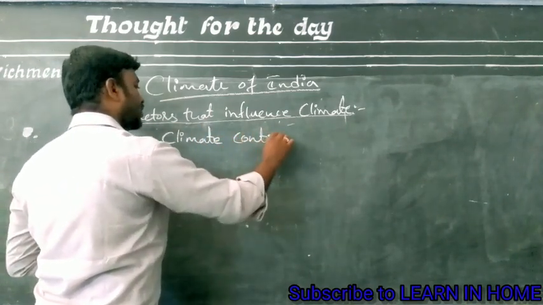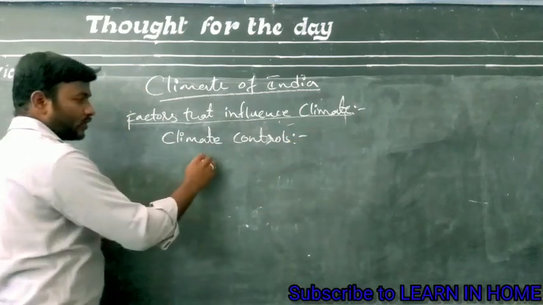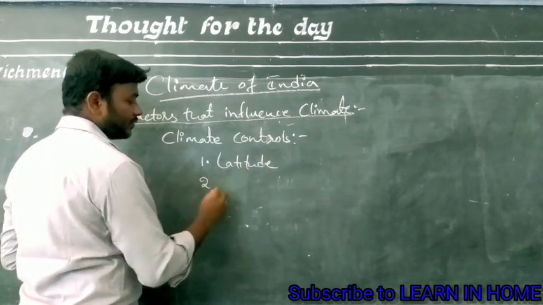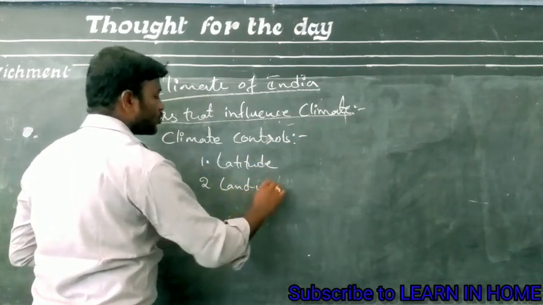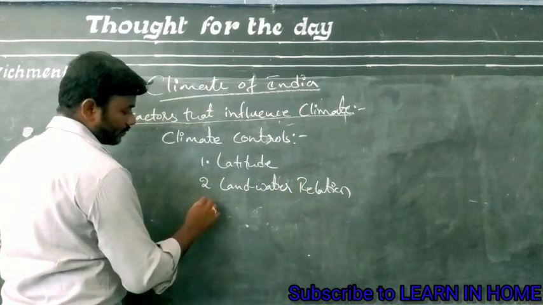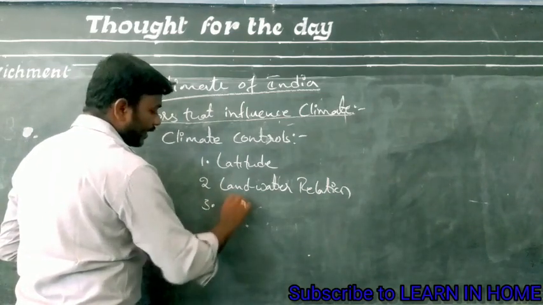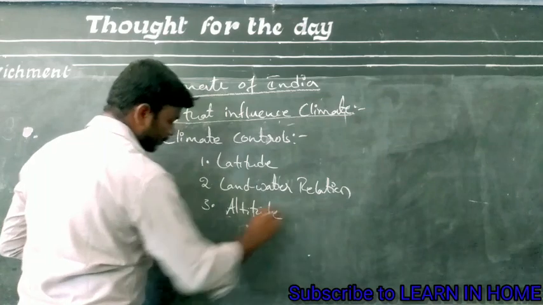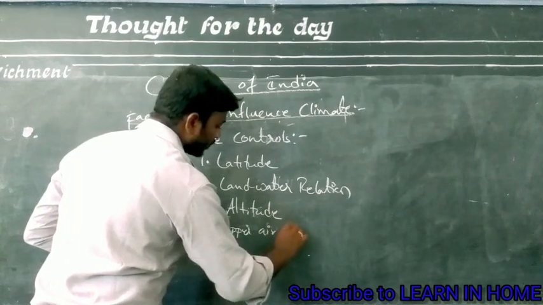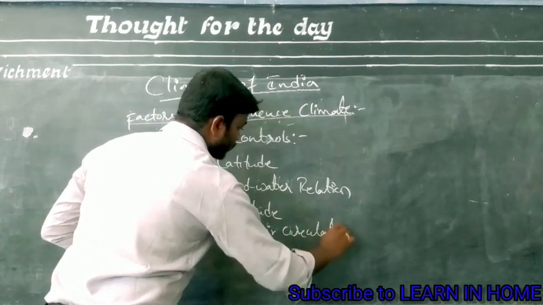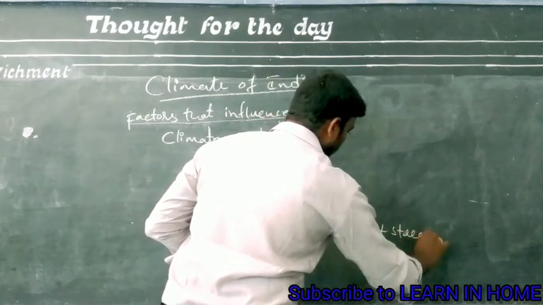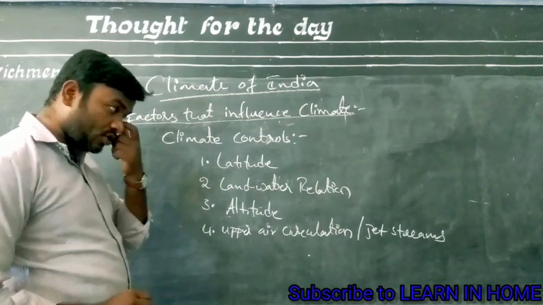These climate controls are: first one, latitude; second, land and water relationship; third one, altitude; fourth one, upper air circulation or jet streams.